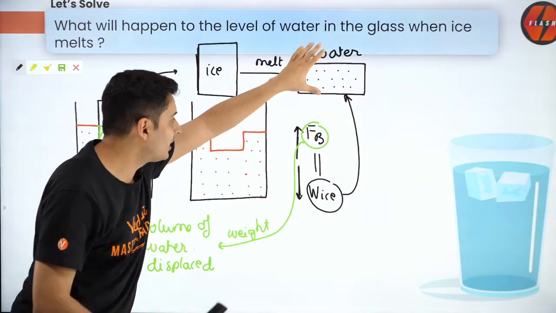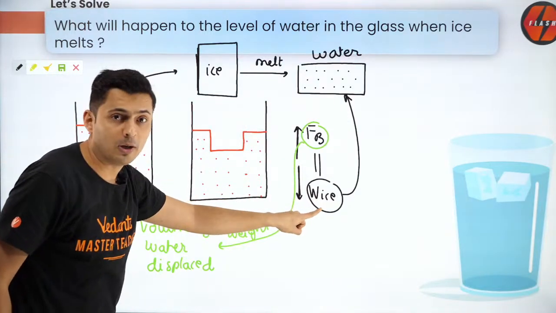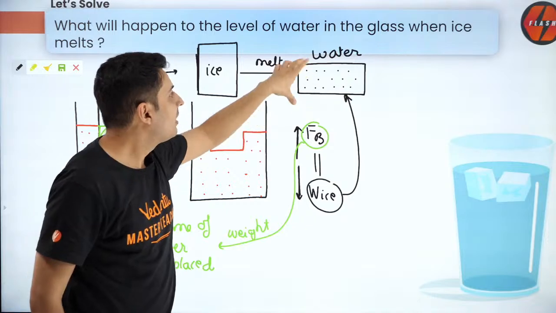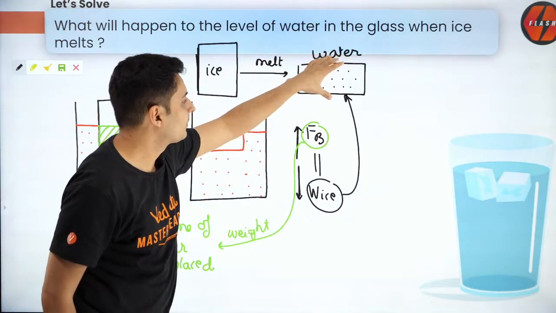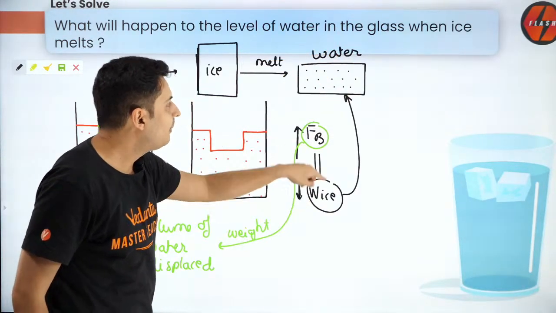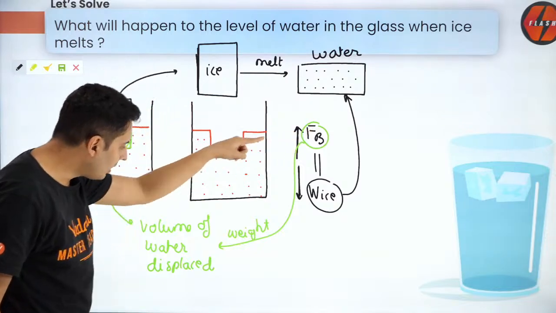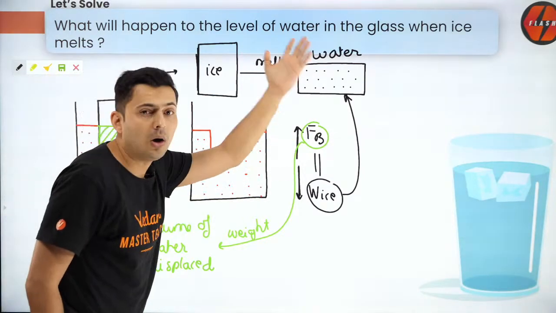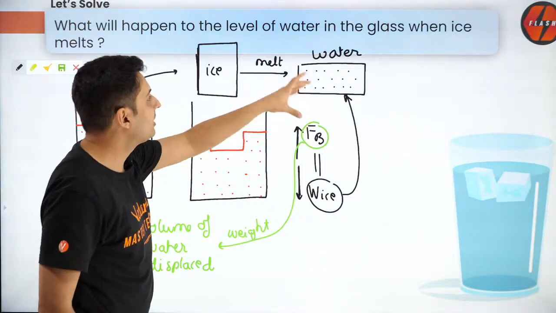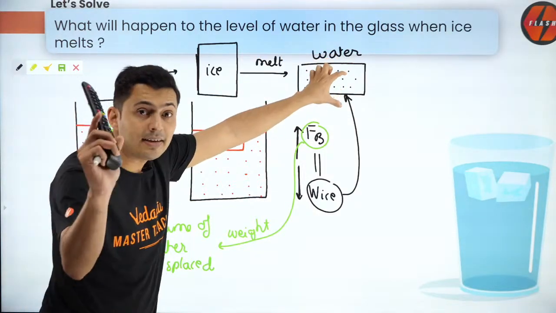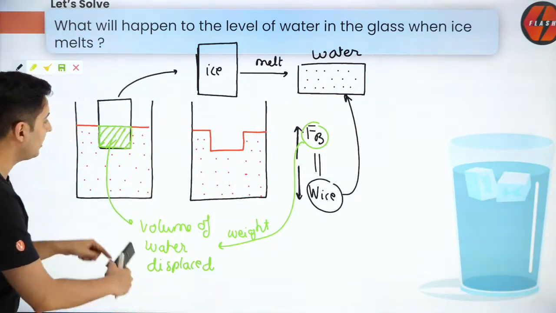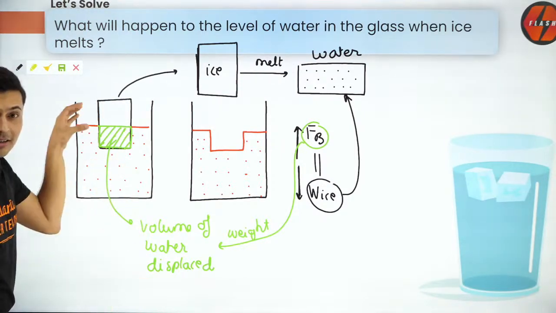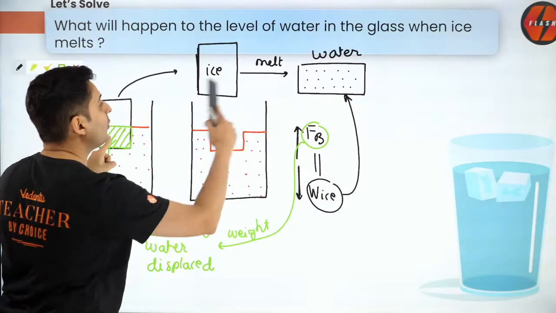Now here is the logic. Fb equals the weight of ice. The weight of ice, obviously the mass remains the same, is also equal to the weight of this water. A equals B, B equals C, and A also equals D. So obviously A, B, C, D all are equal to each other. So what does it mean? The weight of this melted water is the same as this green colored water, which is the volume of the displaced fluid. Aren't these two weights equal?